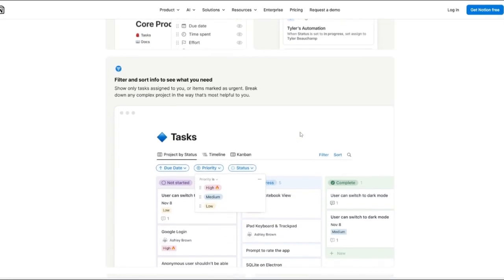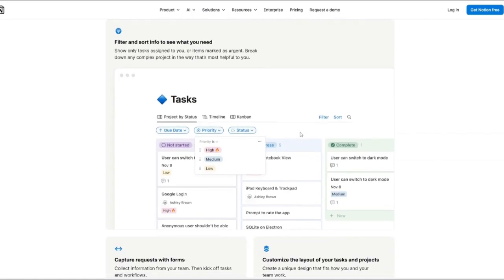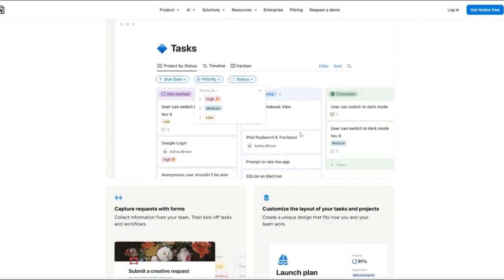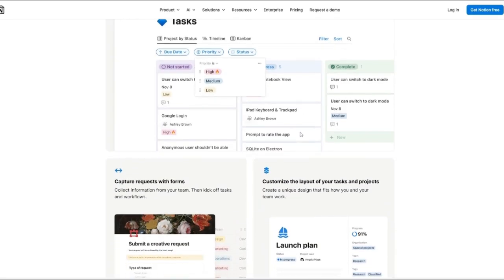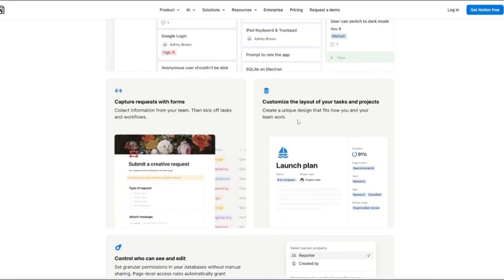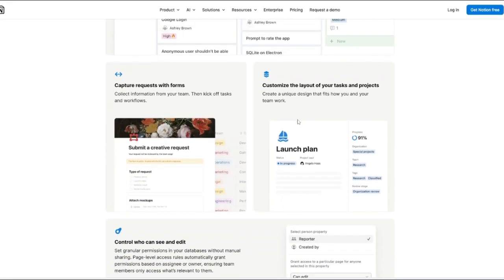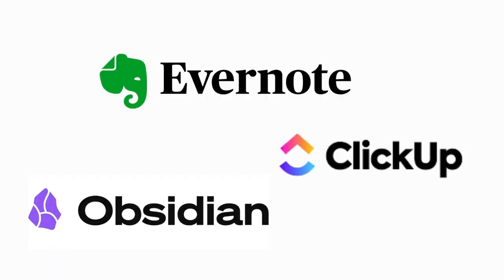So which one is actually better? Well, the honest answer is it depends on how you work. In simple terms, Craft is about clarity and flow, while Notion is about power and control. Neither is objectively better, they're just built for different types of users. And that's it on the comparison of Craft and Notion. If you're looking to try other alternatives, you may explore Obsidian, Evernote, and ClickUp.